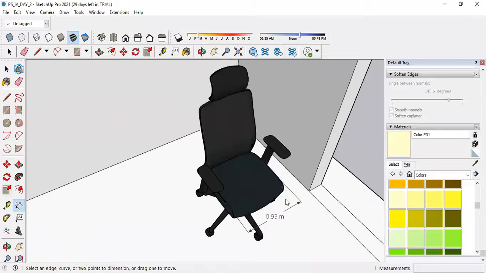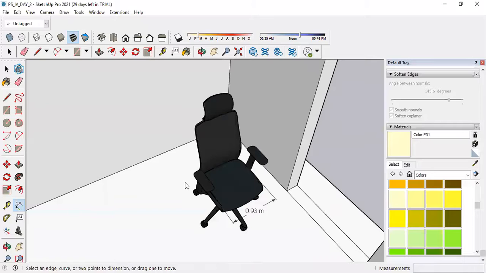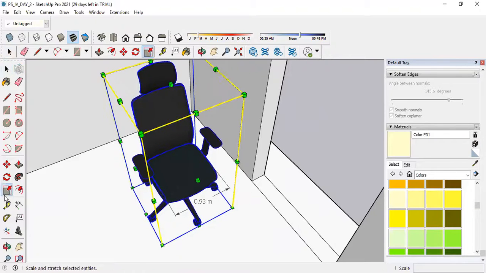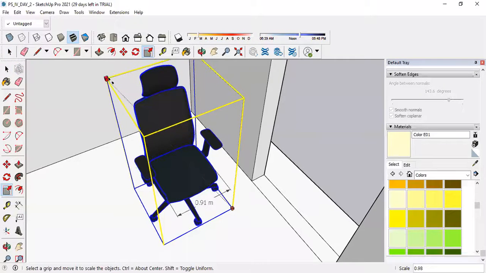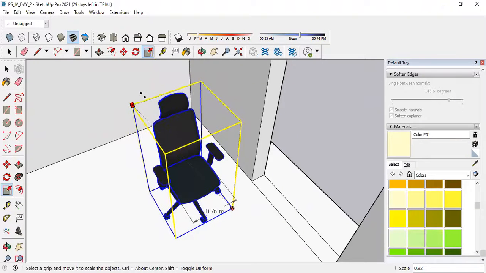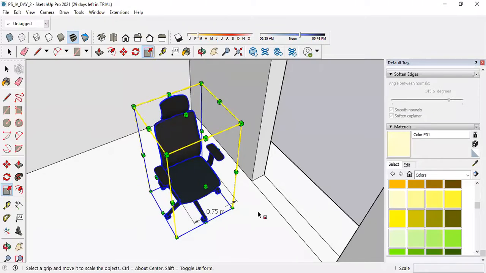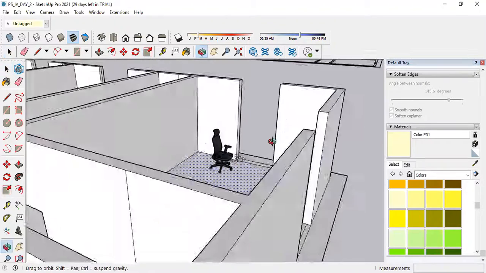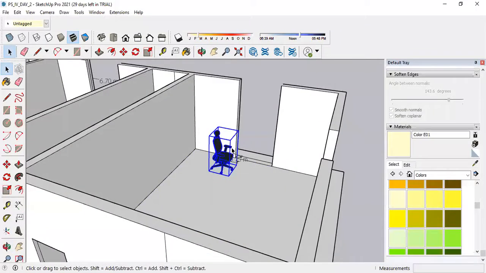That is 0.93 meter, which is too much for this chair, so I will scale it to 0.7 or 0.75. Now this chair is according to my requirement, so it will fit in my drawing properly.